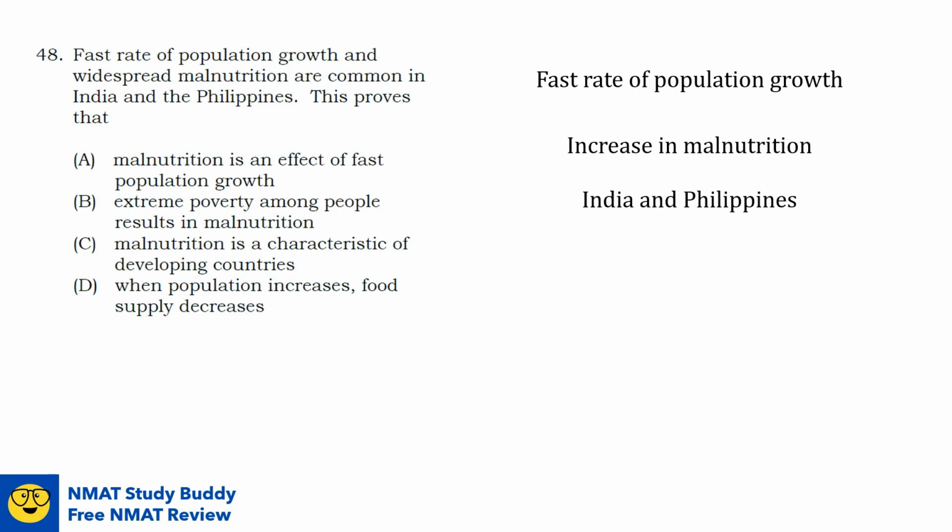Okay, let's start with option D. When population increases, food supply decreases. Due to limited resources, when the demand for food increases because of population increase, food supply might be affected. But food supply decrease does not automatically mean malnutrition. Remember that there are other forms of malnutrition aside from undernutrition. Obesity and overweight is also a form of malnutrition.